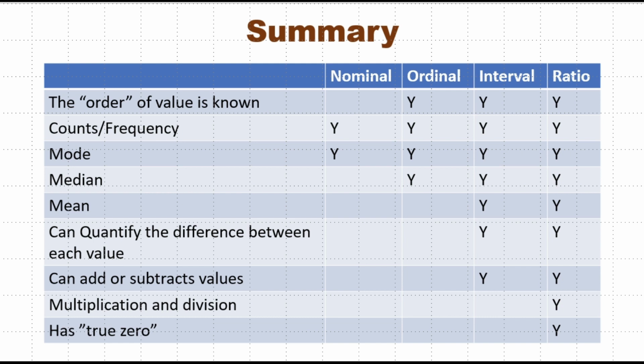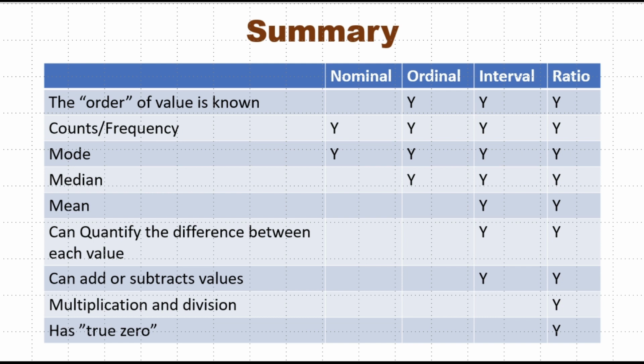Similarly, we can count in case of interval scale, like we can count how many days in a month the temperature was 40 degrees centigrade and how many days it was 35 degrees centigrade. And of course, similarly in ratio scale also we can count how many students in my class is having an age of 25 years.